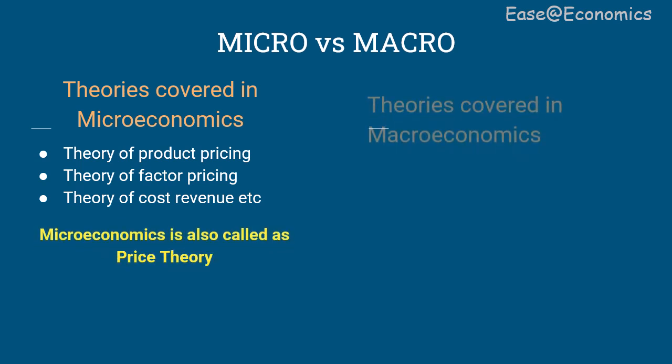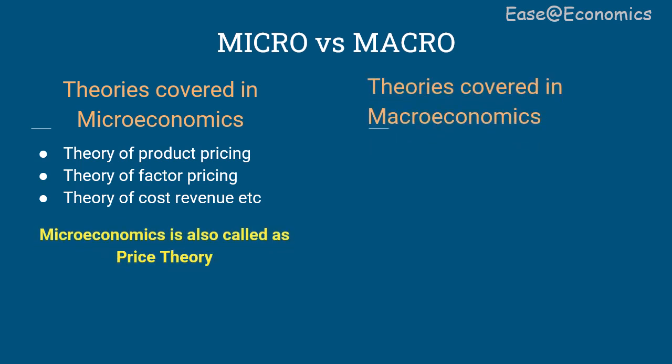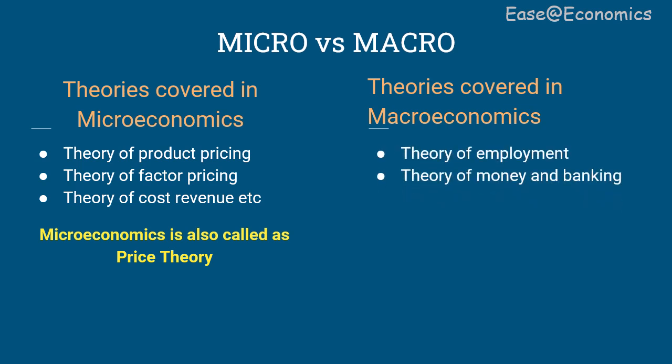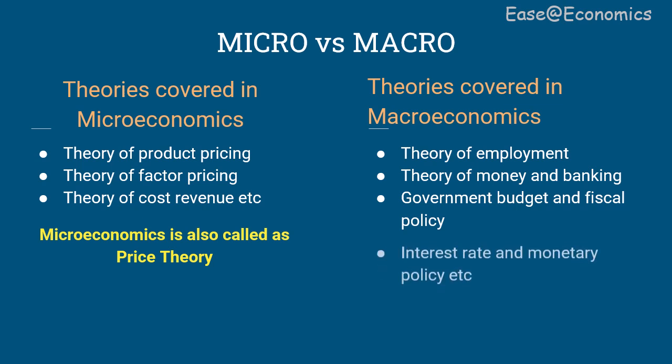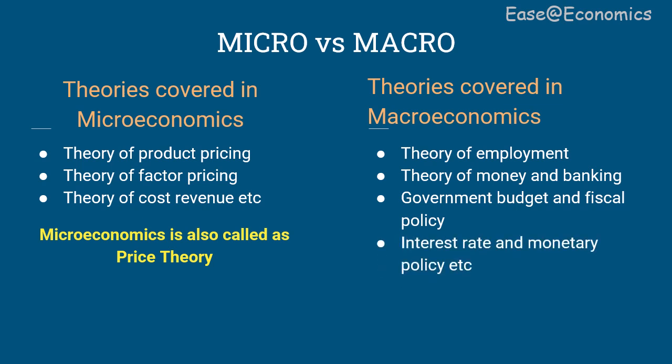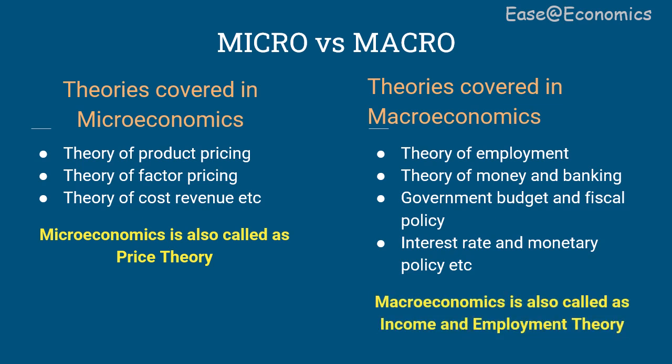Theories covered under macroeconomics are theory of employment, theory of money and banking, government budget and fiscal policy, interest rate and monetary policy, etc. So the tools of macroeconomics, aggregate demand and aggregate supply, help us in determining the level of income and employment in a country. Therefore, macroeconomics is also called income and employment theory.